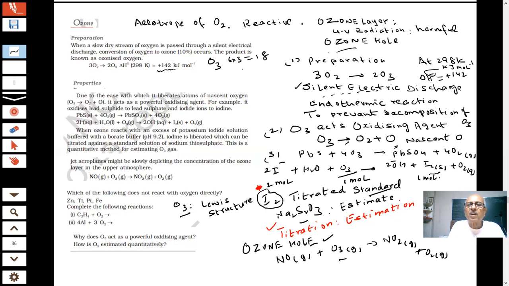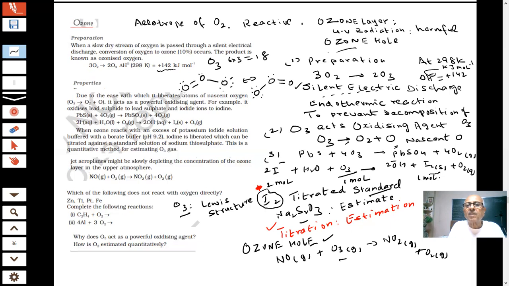Oxygen has 6 electrons. So we have 18 electrons: 2, 4, 6, and 3, 4, 10, 10, 16, and 8, and 2 more. But you can write the resonance of this, so this double bond can shift to the other side. If you do experimental measurements, all the bond lengths turn out to be equal. This question has been asked.